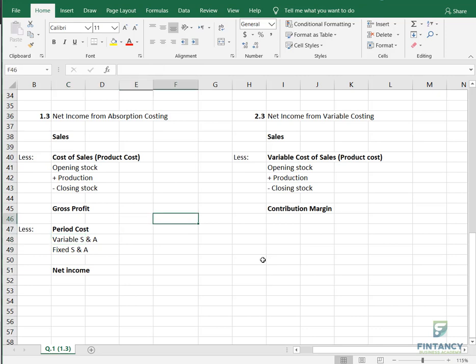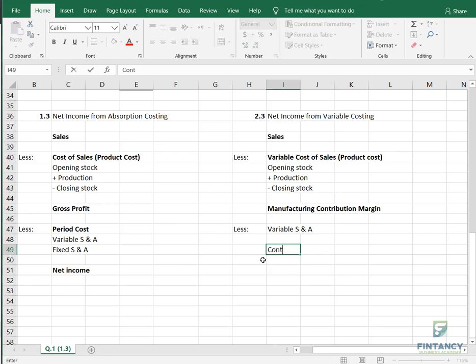Because of that, you write here, this is manufacturing contribution margin. Then you deduct this variable selling and admin to get the total contribution margin.